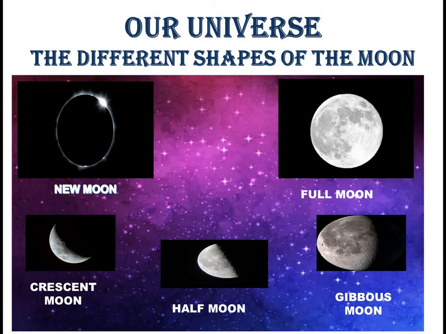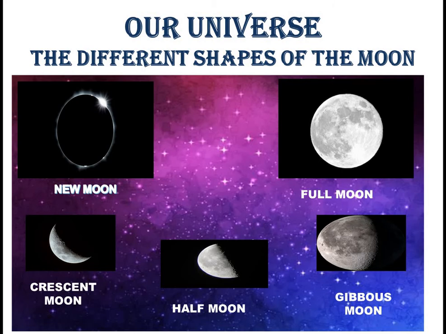And if you look at the sky every night, you will see different shapes of the moon. It is because on a given night we are able to see only that part of the moon which is lit by the sun, because the moon does not have any light of its own.